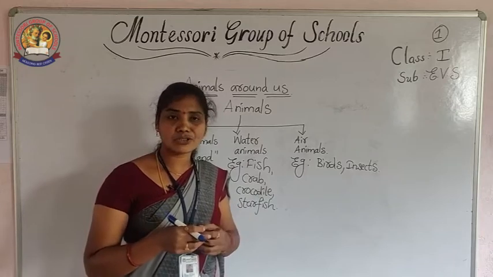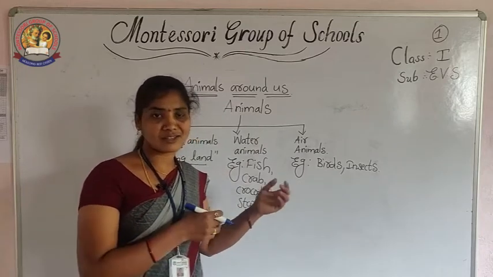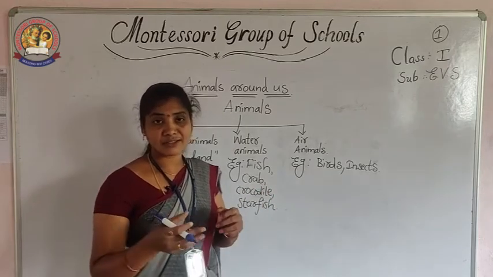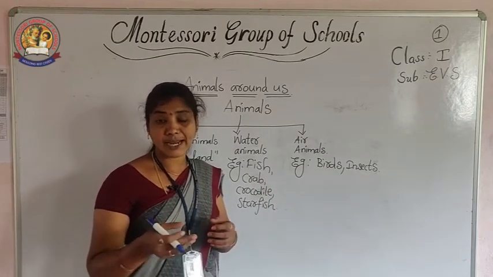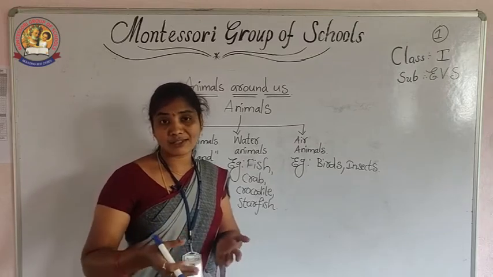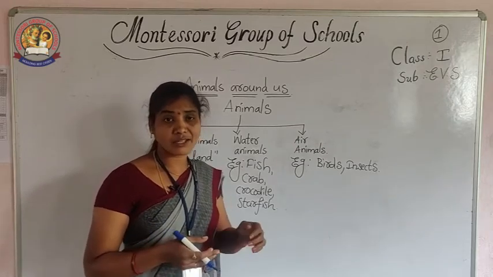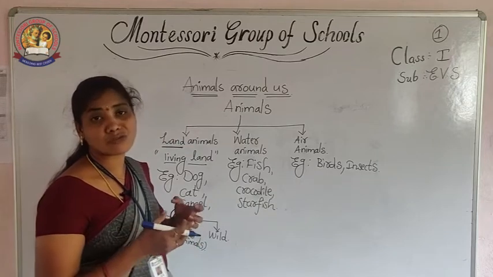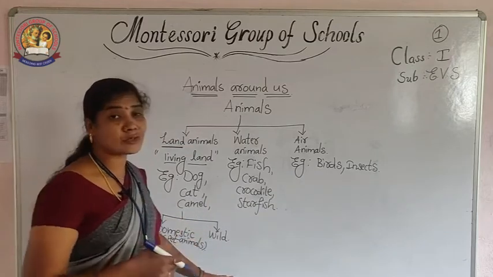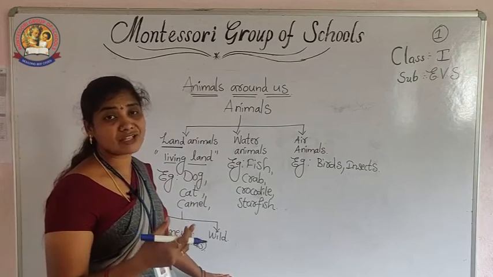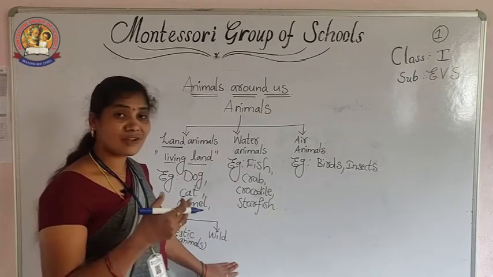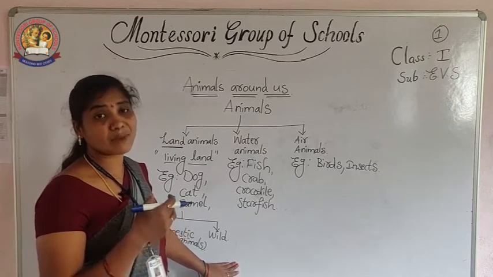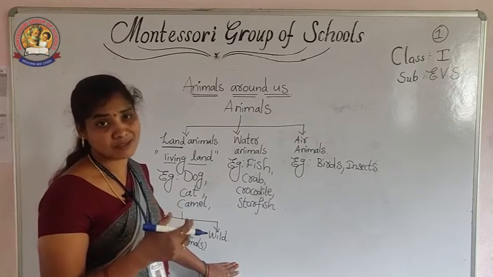For example, you take buffaloes. They are living in the sheds. Okay, cows and buffaloes are living in the sheds. You take cat, dog. They are living with us in our homes. So what it means? Domestic animals are very close to us. Moreover, we are showing more love and affection on them. So for that they are also useful to us. That is why we must take care of domestic animals.